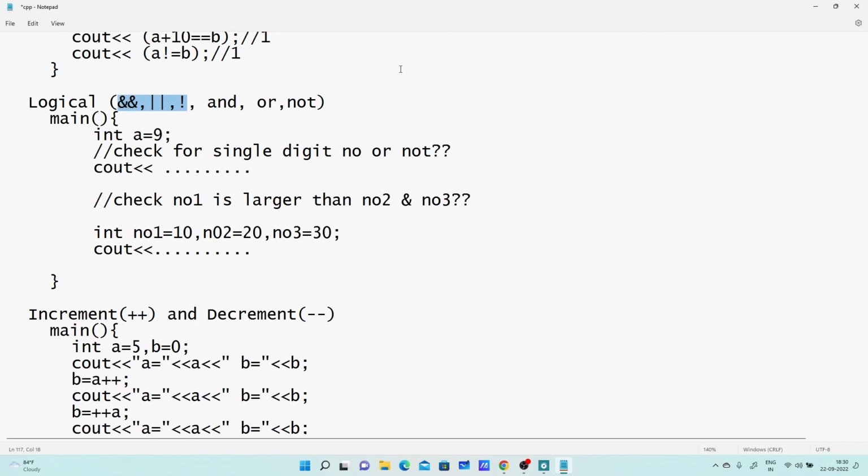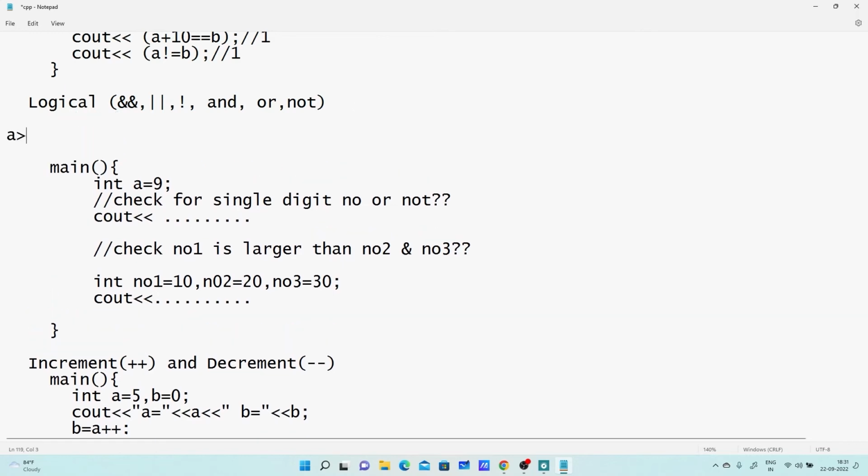For example, if I am willing to check the largest of three numbers and you write it this way, a is greater than b is greater than c, this may be right as per the syntax. The statement is right and it will work, but it will not give us the largest of three numbers. If the condition is true, we can say A is largest, but this is logically incorrect, right?